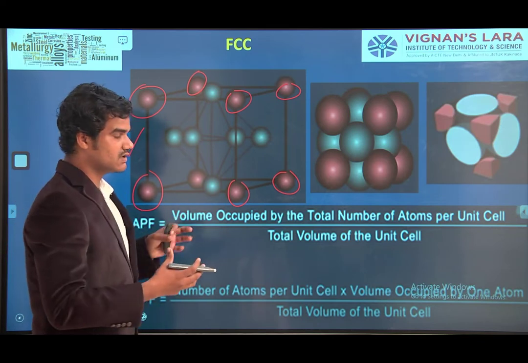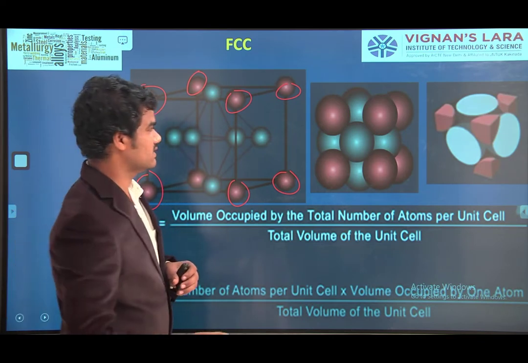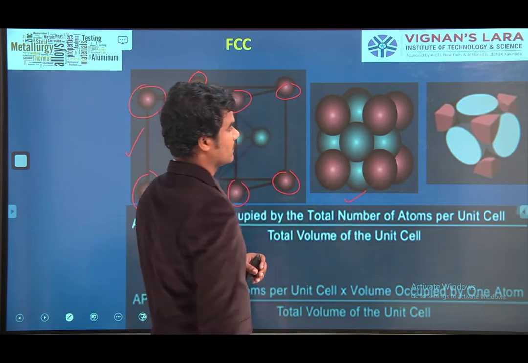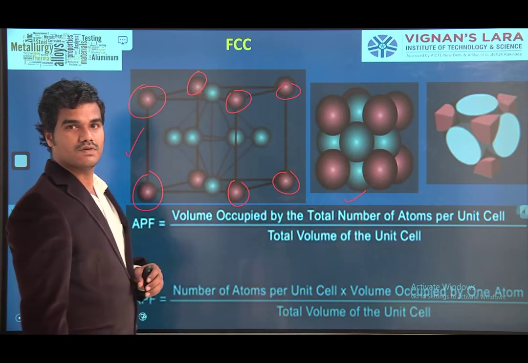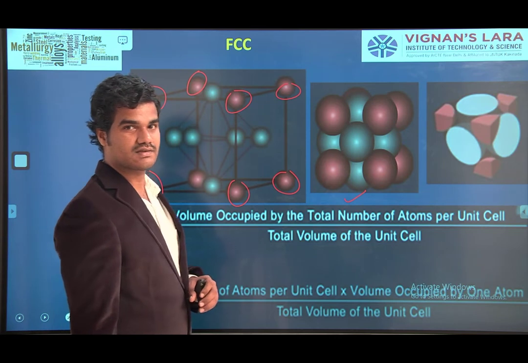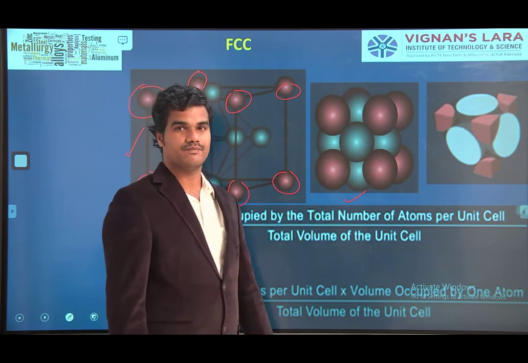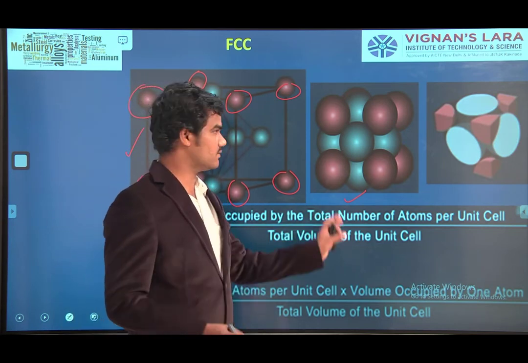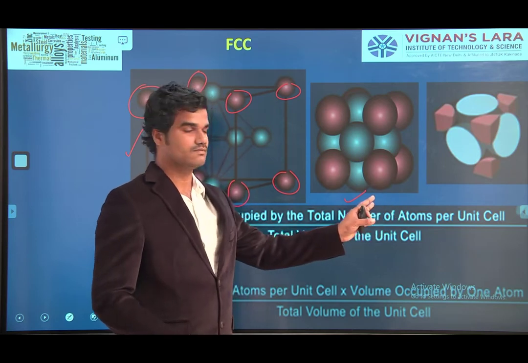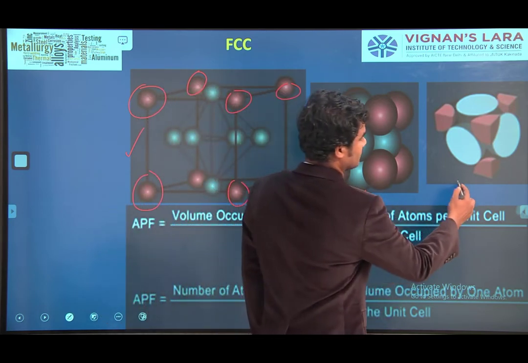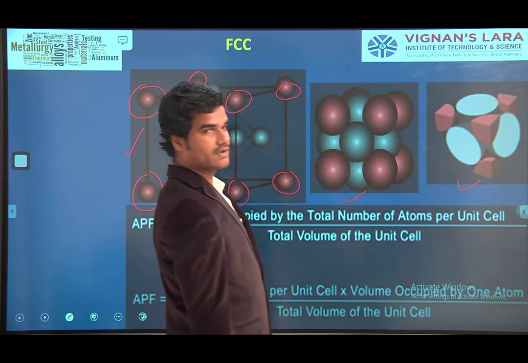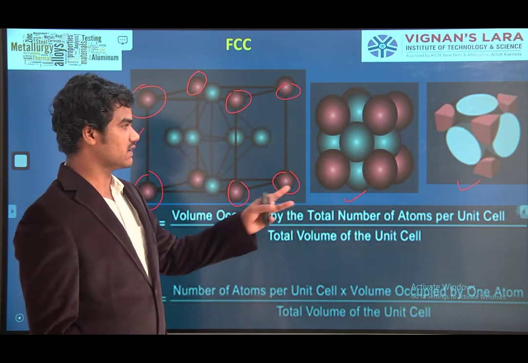When all these come close, the face-centered cube lattice structure appears like this. If you take one unit cell from that, it appears like that.